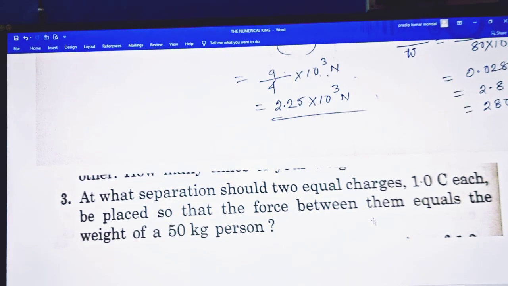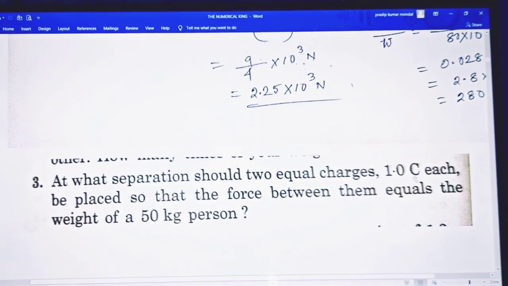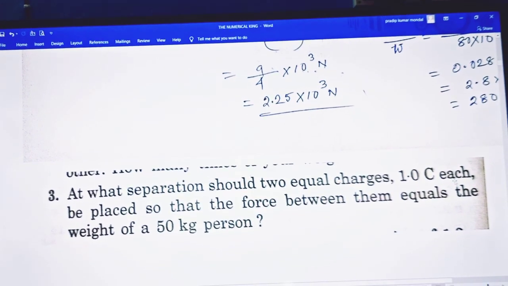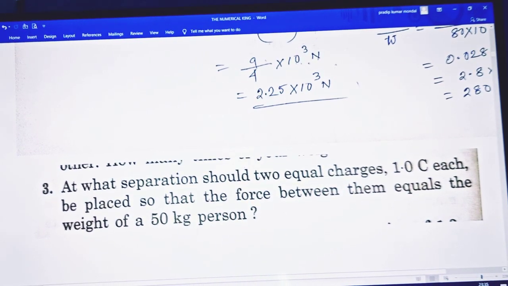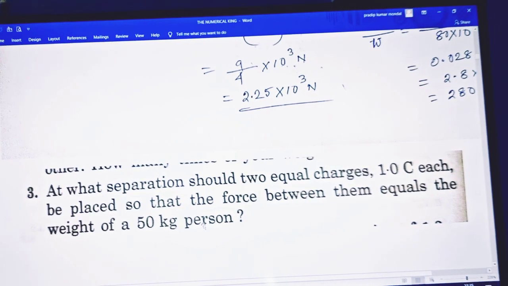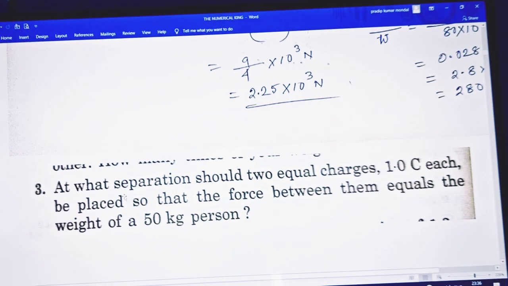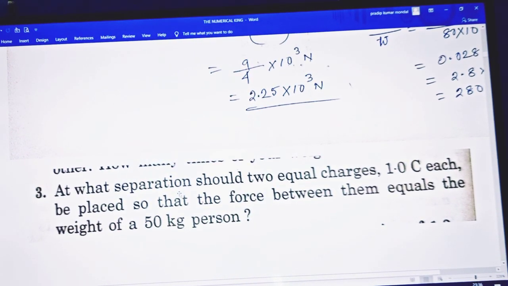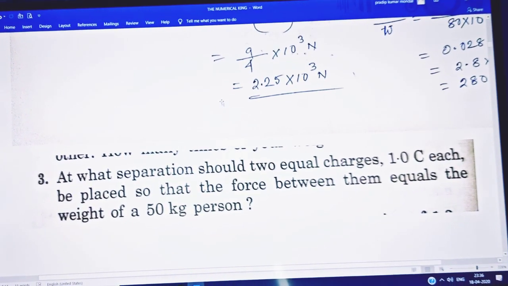The next question is: at what separation should two equal charges of 1.0 coulomb each be placed so that the force between them is equal to the weight of a 50 kg person? The question is the same, but the difference between 2 and 3 is that here we calculate the separation, and in question number 2 it was the force.